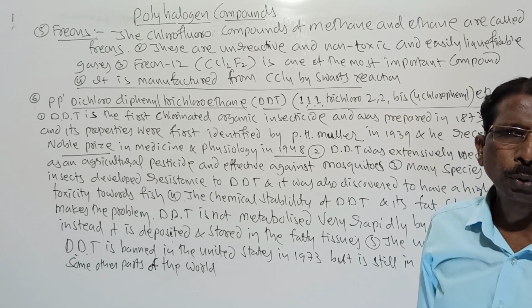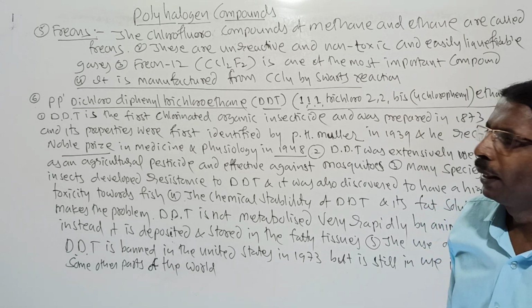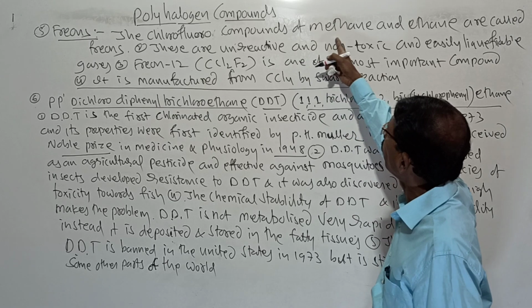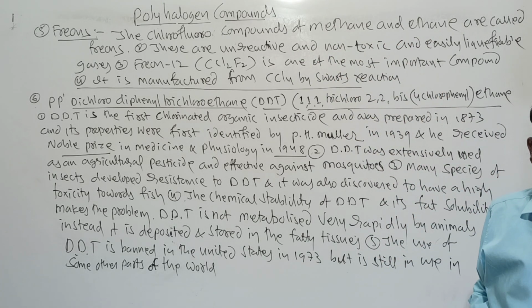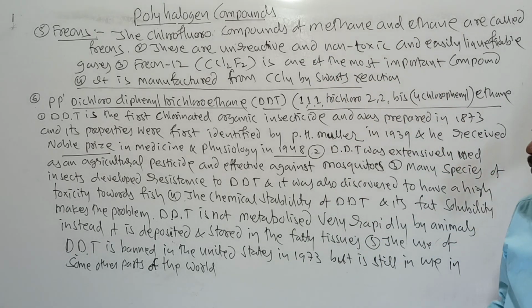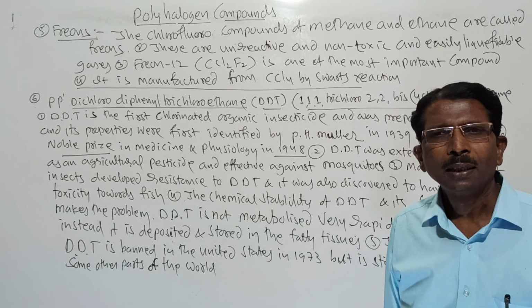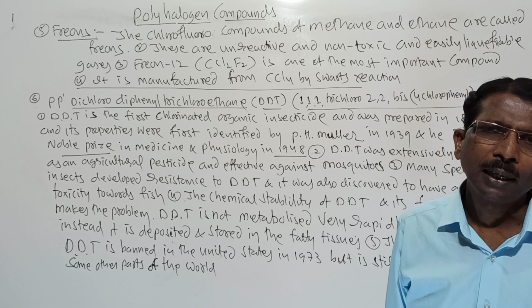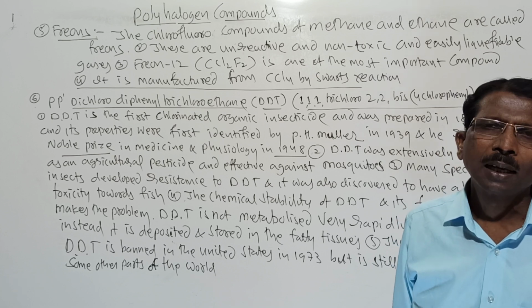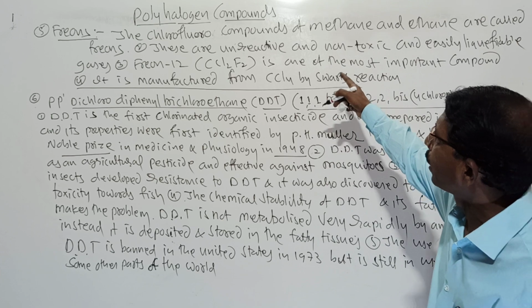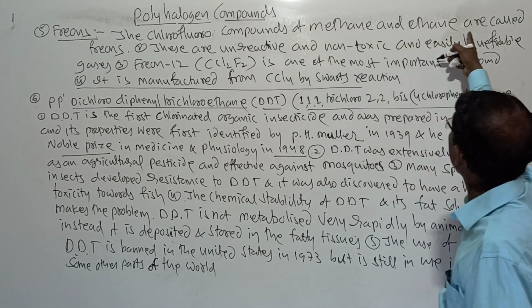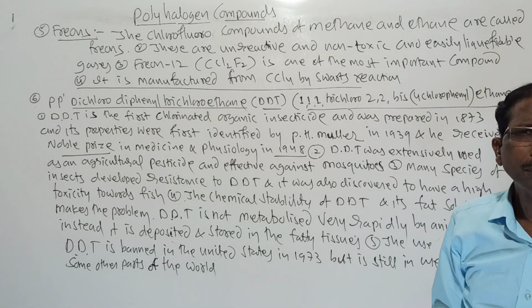This question was asked 2 to 3 times. The chlorofluoro compounds of methane and ethane, such as CCl2F2 or CClF3, are called freons.